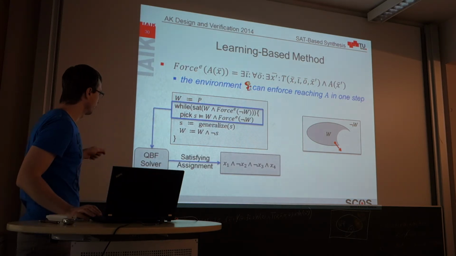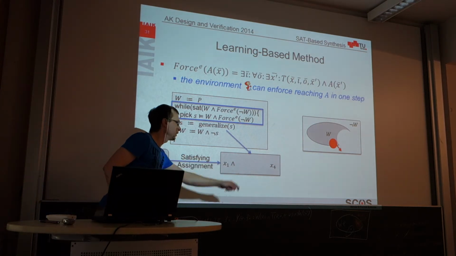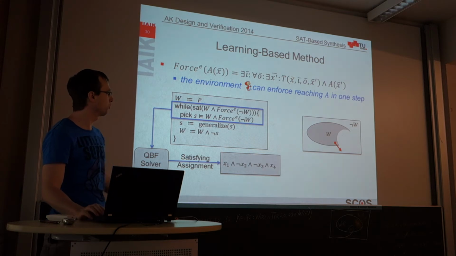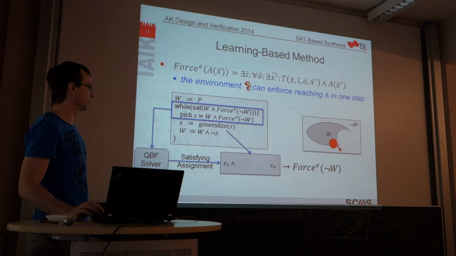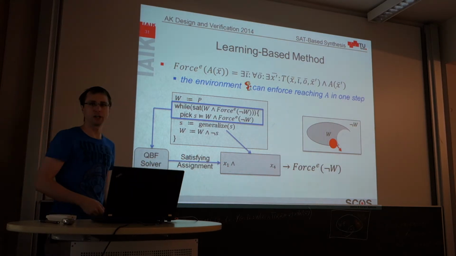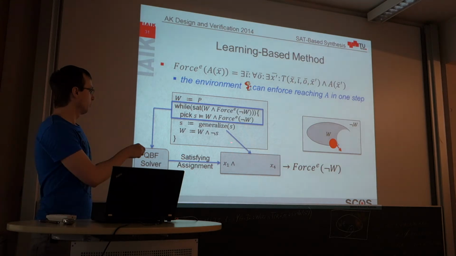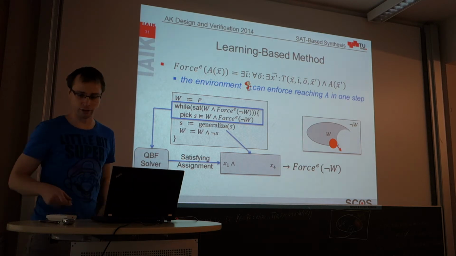This explains how this generalization drops variables, and the more variables we drop, the larger is the region of states that is represented by this incomplete assignment. And you can drop variables as long as this implication here is still satisfied, because this means that every state in this region represented by this incomplete assignment still needs to be excluded from the winning region. So we better do it now instead of doing it later.